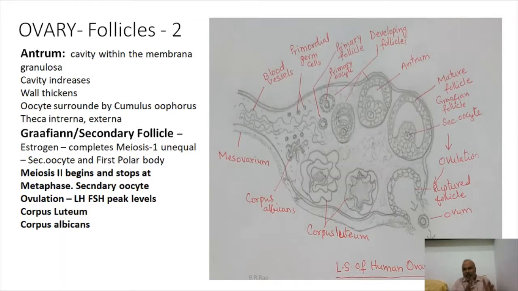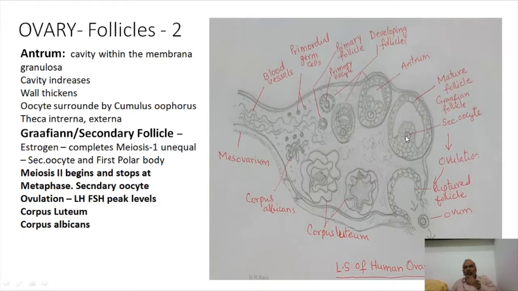These developmental stages of follicles were explained by a scientist named Regnier de Graaf. Hence, the secondary follicle is named after that scientist. This is called a Graafian follicle. A Graafian follicle, called the secondary follicle, consists of a secondary oocyte. Secondary oocyte is formed from primary oocyte by meiosis 1. Primary oocyte is diploid in state. Secondary oocyte is haploid in state.